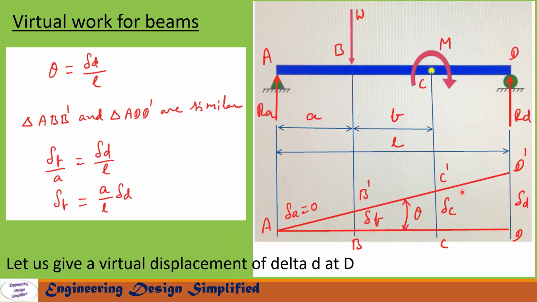To find the reaction at D, RD, let us give a virtual displacement of delta D at D. So the beam will assume this position A, B prime, C prime and D prime. Here we have triangles A, B, B prime, A, C, C prime and A, D, D prime. From these triangles we can write delta B by a equal to delta D by L. So from this we can write delta B in terms of delta D as delta B equal to a by L into delta D. In this triangle, since this angle is very small, we can write angle theta equal to delta D by total length L. So that is written here, theta equal to delta D by L.